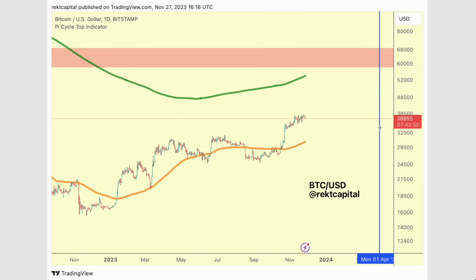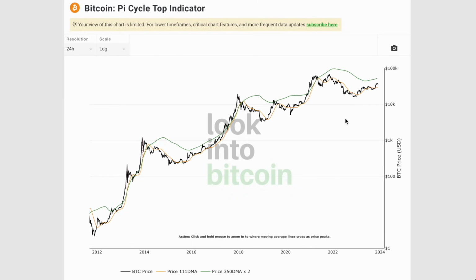And the thing to note about the Pi Cycle moving averages and generally their crossovers, we're going to be talking about now, when could we potentially predict the Pi Cycle crossover? Because these crossovers of the moving averages, when the orange overlaps with the green one, we tend to see bull market peaks, and this is a very accurate indicator for preceding those bull market peaks.